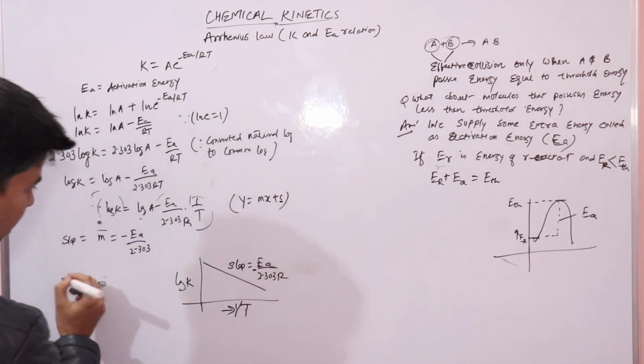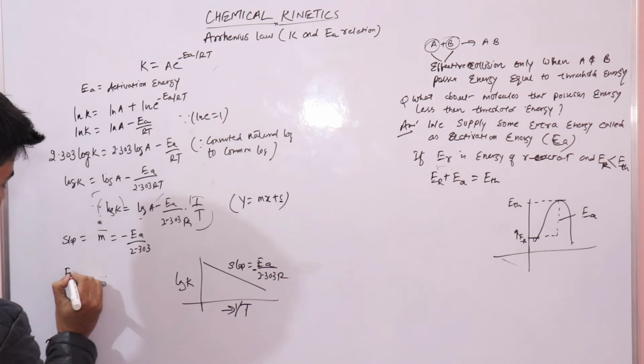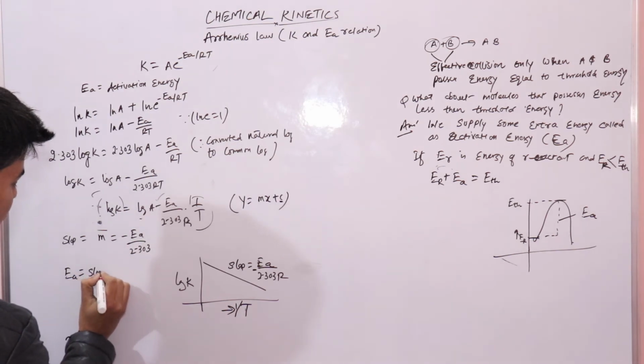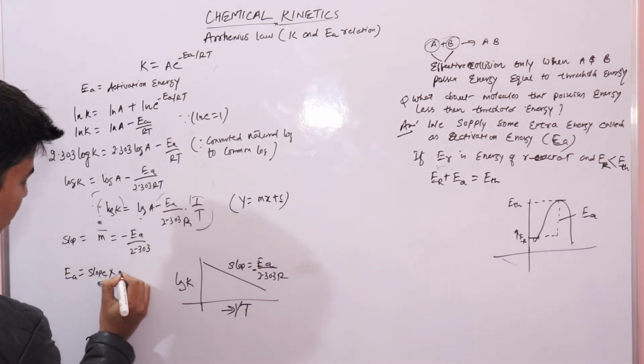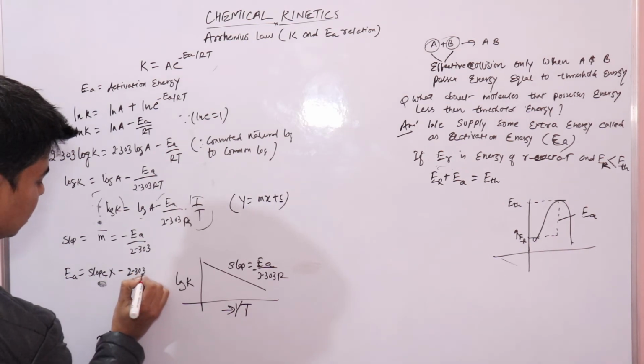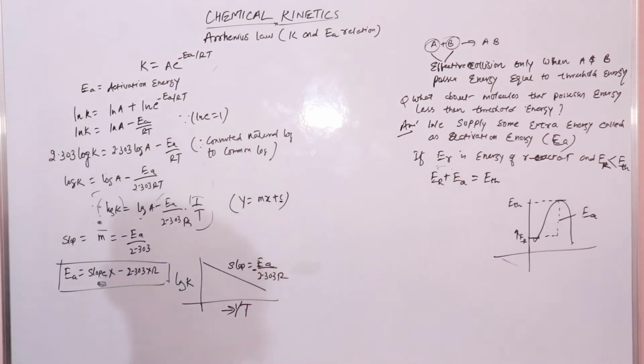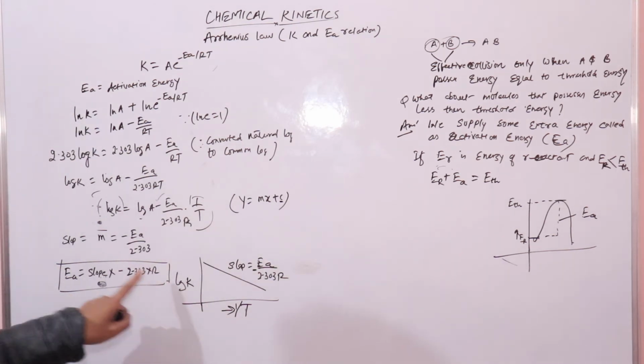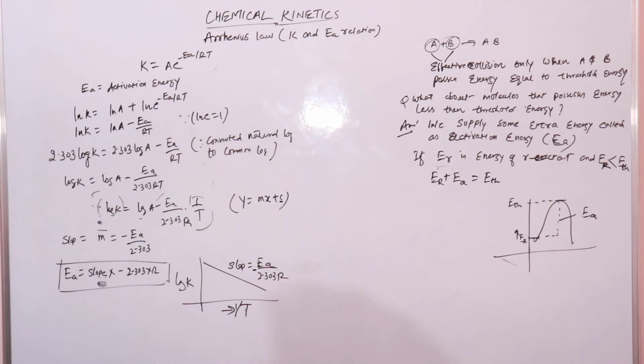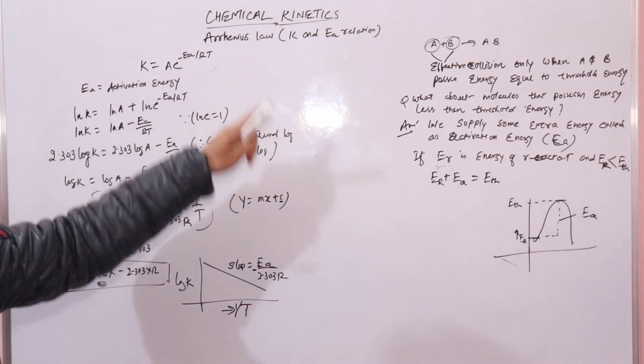Therefore, from here, activation energy Ea is equal to slope into minus 2.303 into R. This is your gas constant, which is a constant, right? So the value of this is known. If you know the slope of this line, you can calculate the activation energy. I'll repeat, this is the Arrhenius law.